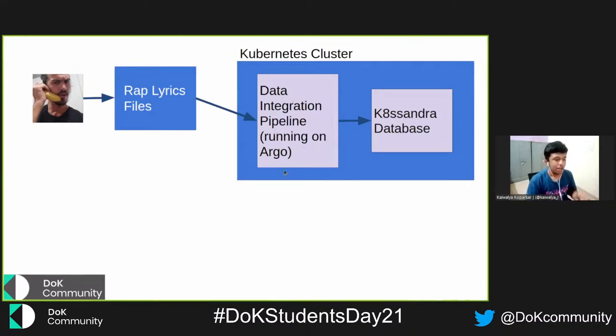The code file that all the contributors write will contain all the steps for how the data should be written to the database. So the data pipeline will fetch the data from the rap lyrics files at fixed time intervals, and then write it into the Cassandra database, which runs on Kubernetes. So ultimately, this happens to be data on Kubernetes.